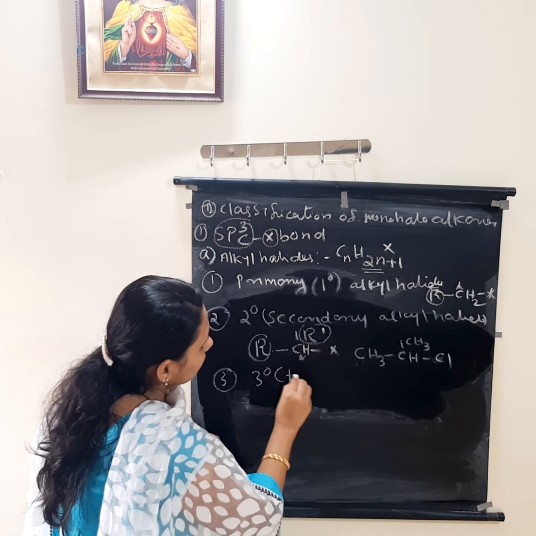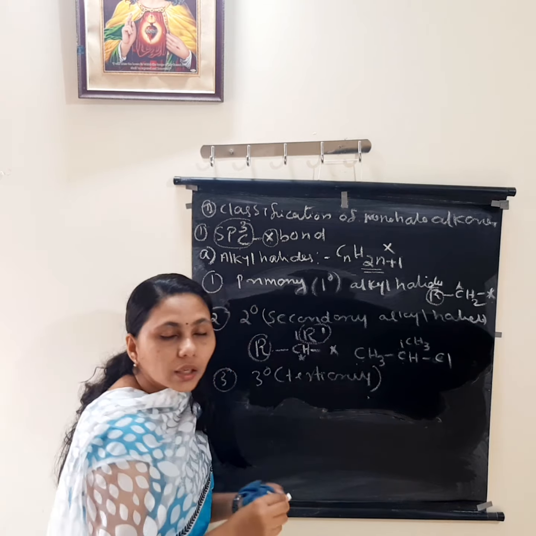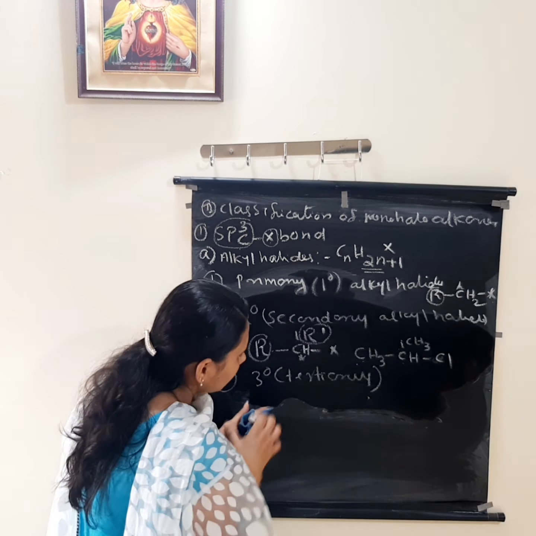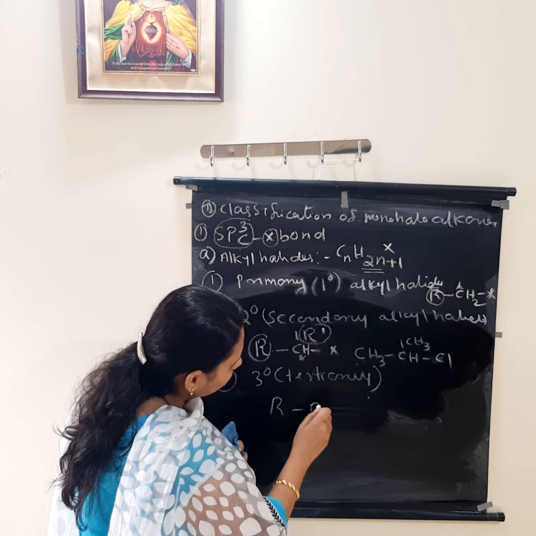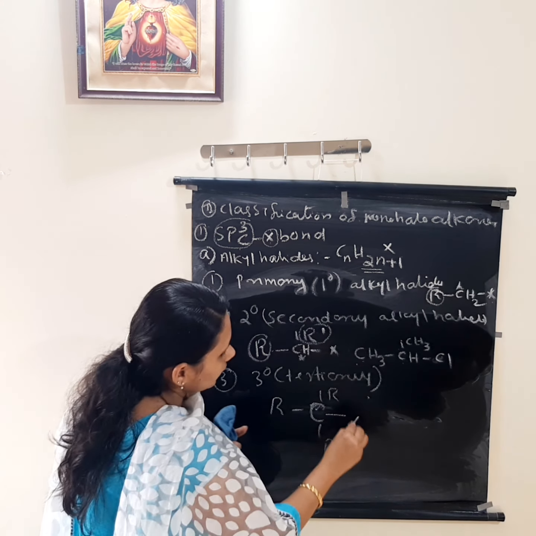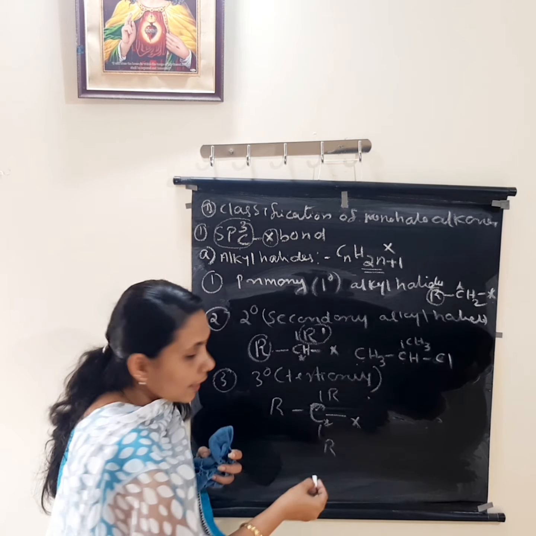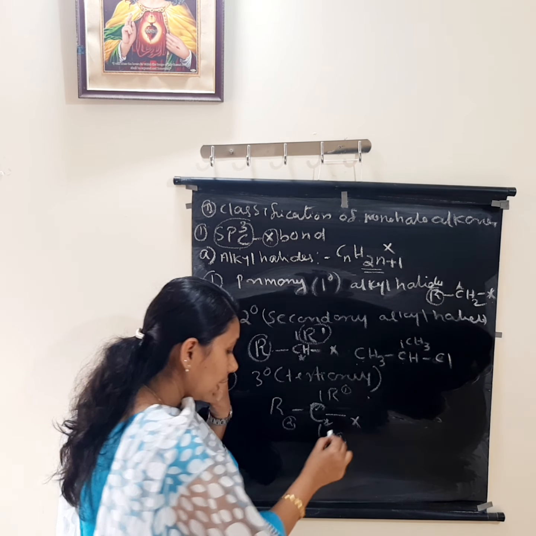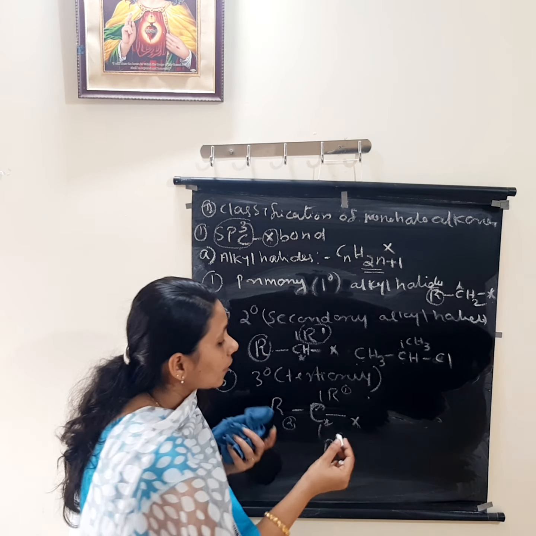Tertiary means what? Tertiary means we can write generally R, C, R dash R1, X. Here this is the halogen. It is attached to this carbon atom, and it has connection with 1, 2, 3 other alkyl groups. So that is known as a tertiary alkyl halide.